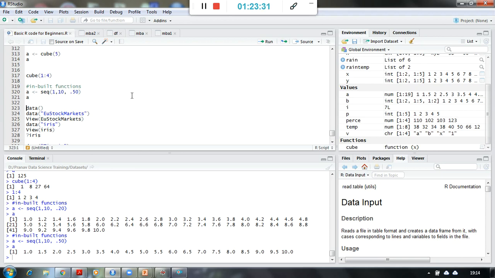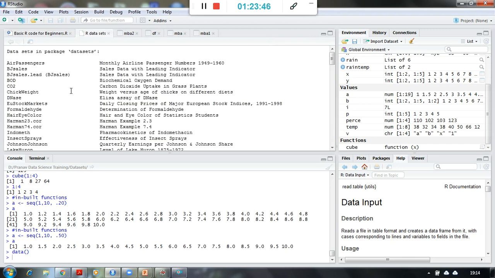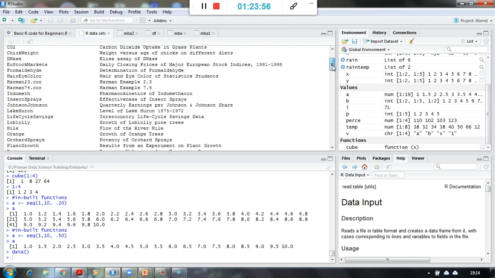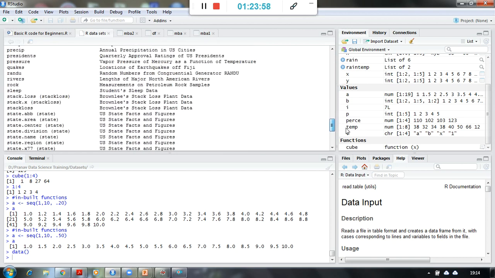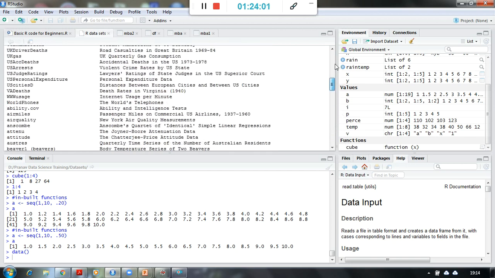It has given us the list of all different functionalities which we can use for our different programming purposes, right? Data is another such function, which is again a built-in, but it is very useful because it gives me the names of the data sets which R comes with. The R programming language comes with all these data sets. You can see over here, these are the list of data sets, right?